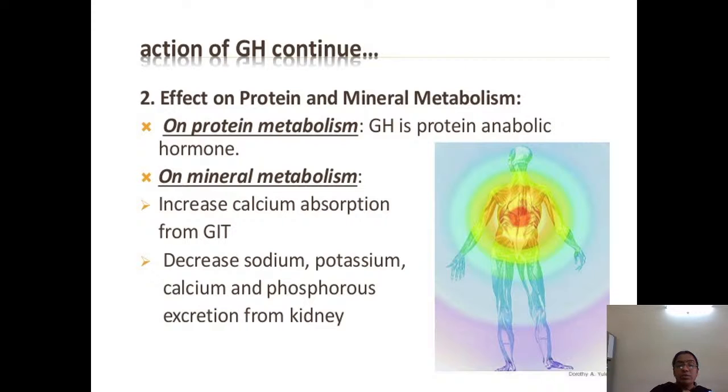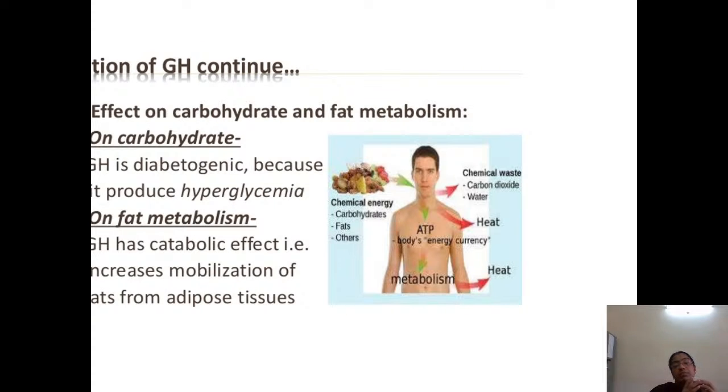On mineral metabolism, growth hormone is responsible for increased calcium absorption and decreases the excretion of sodium, potassium, calcium and phosphorus from the kidney. It increases absorption but decreases excretion from the kidney. This is the effect of growth hormone on mineral metabolism.